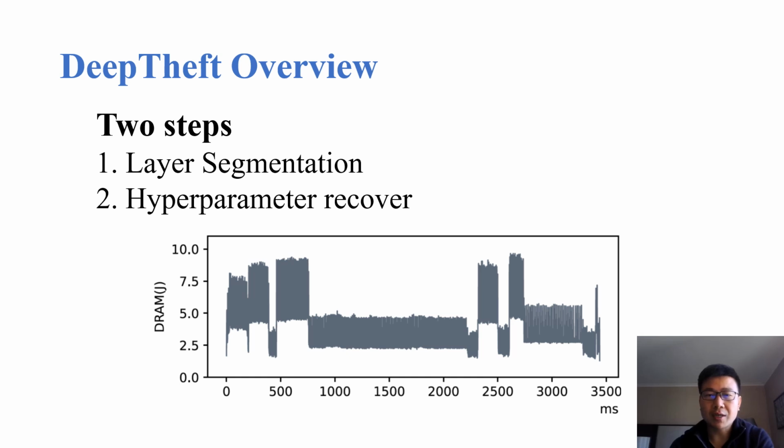Overall, to address the challenge, DeepTheft uses a two-step divide and conquer strategy. The first step is layer segmentation. Given an energy trace, it uses a meta model to segment the trace into different pieces. Each piece corresponds to one layer. The second step is to recover hyperparameters given a segmented layer.